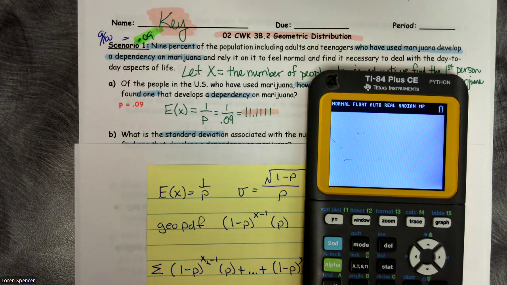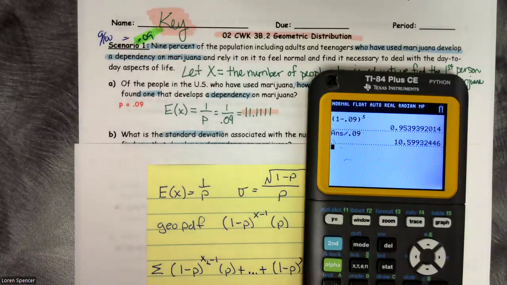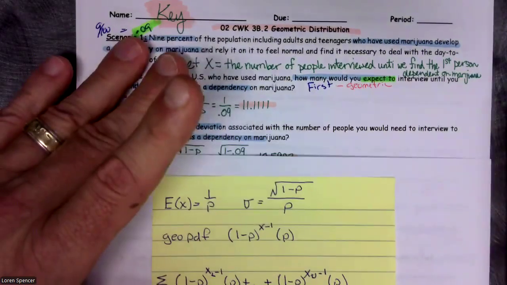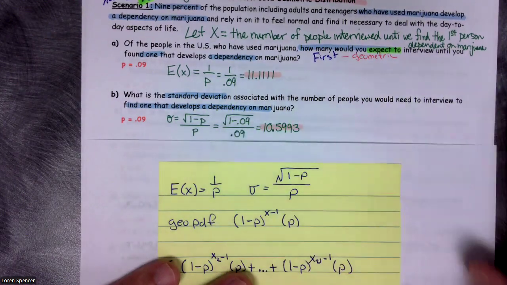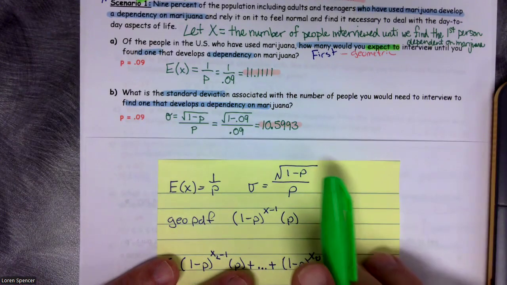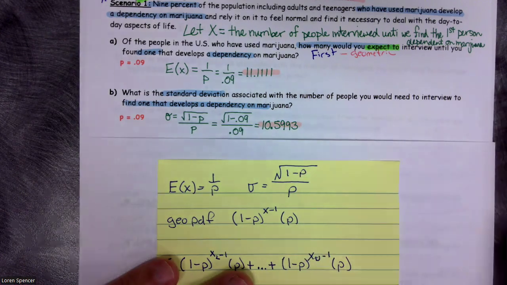Oops, got too many parentheses. 1 minus 0.09, raise it to the half power. That's my square root, and then divide it by 0.09. And I get 10.599. And that's what we have here.